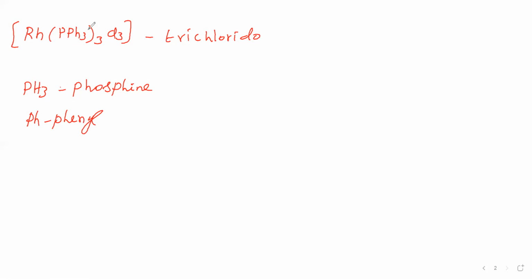Therefore PPh3 is called triphenylphosphine. How many times is it present? It is present 3 times, so we are saying tris. Why did we say tris?